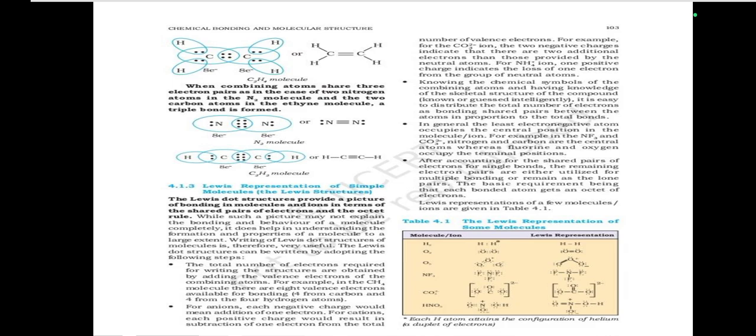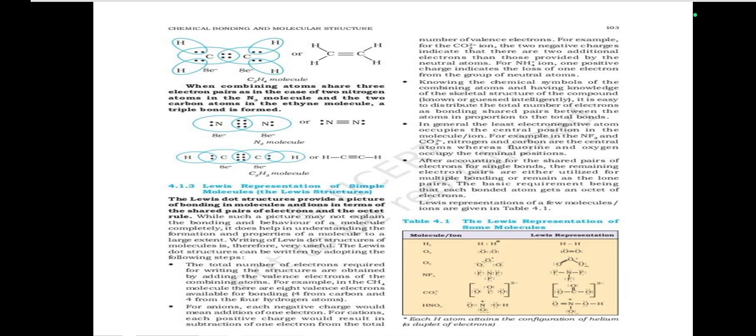In general, the least electronegative atom occupies the central position in the molecule or ion. For example, in NF3 and CO3 2-, nitrogen and carbon are the central atoms, whereas fluorine and oxygen occupy the terminal positions. After accounting for the shared pairs of electrons for single bonds, the remaining electron pairs are either utilized for multiple bonding or remain as lone pairs. The basic requirement is that each bonded atom gets an octet of electrons.